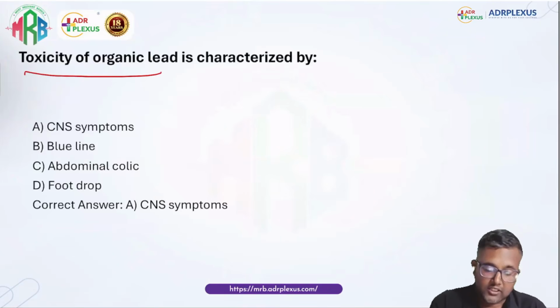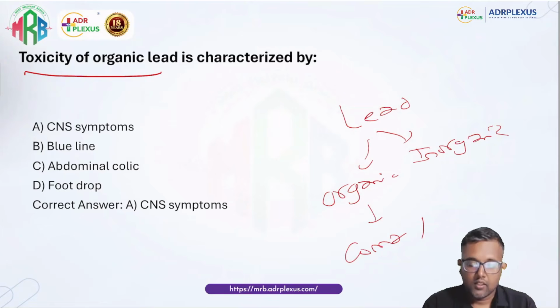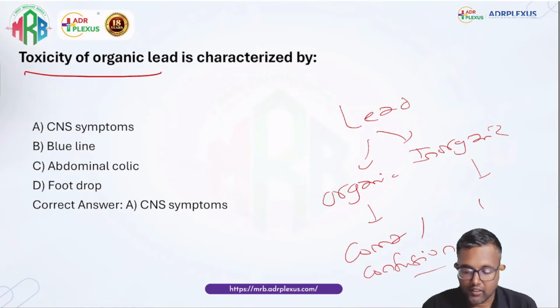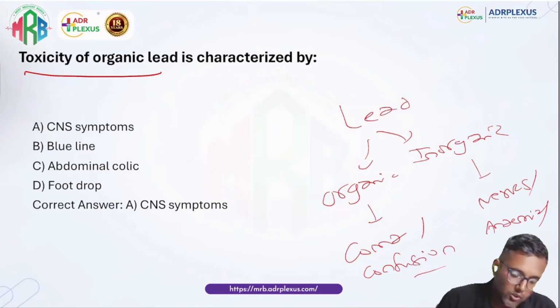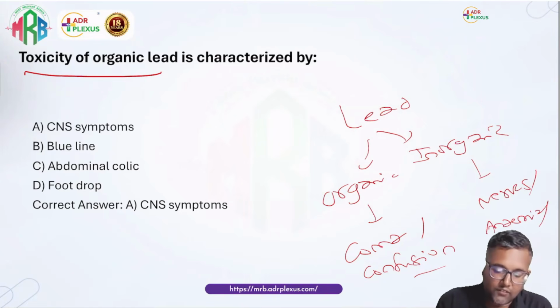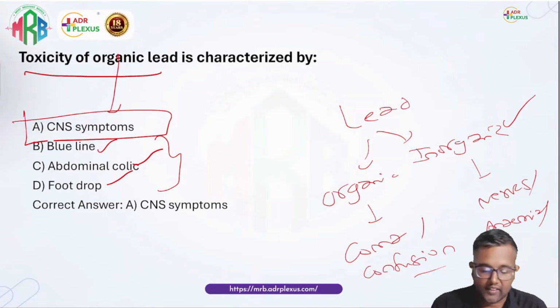Toxicity of organic lead. See, the toxicity of lead can be organic or inorganic. Organic means it can cross the blood-brain barrier, causing coma and confusion. Inorganic means mainly symptoms like affecting the nerves, abdominal pain, colic pain, anemia, or maybe affecting the kidneys. So here everything will come. The classical blue line which we saw in the class also comes under inorganic. So blue line, abdominal colic, foot drop, all of this we saw in the class. The only thing we did not see is CNS symptoms because it comes under organic lead.